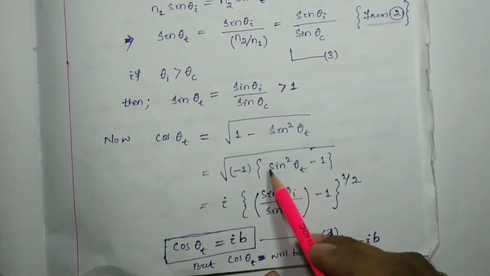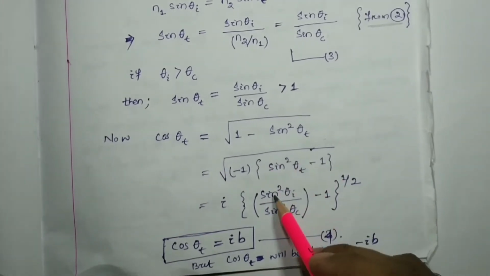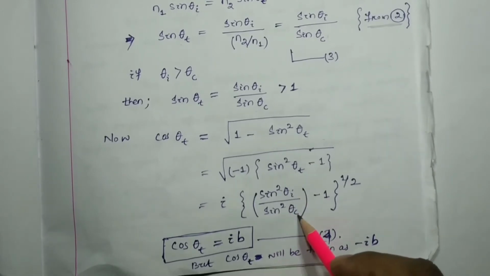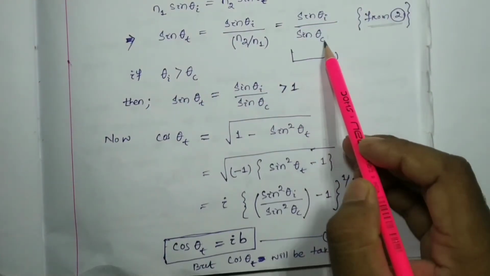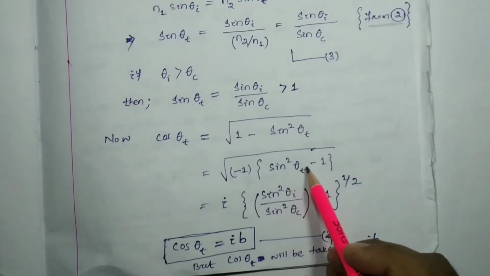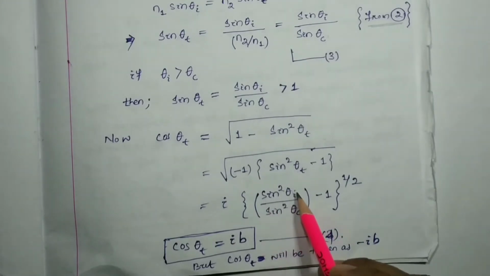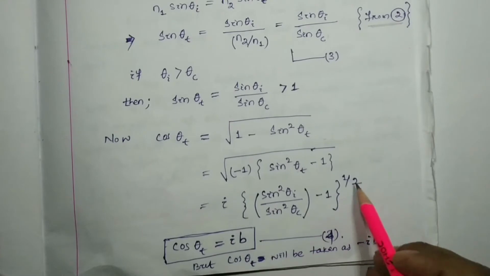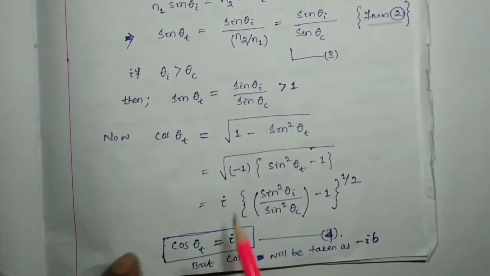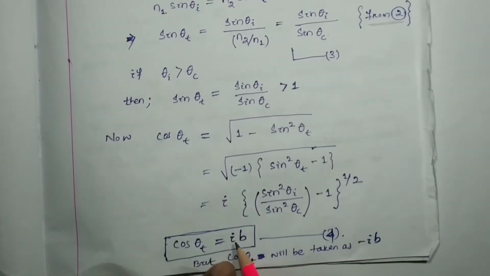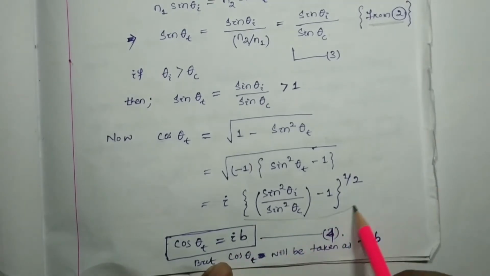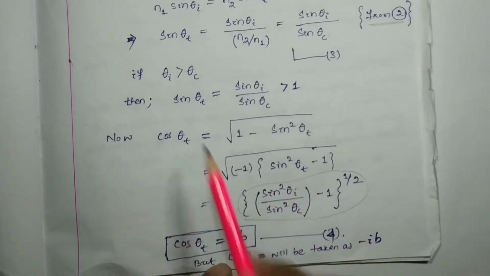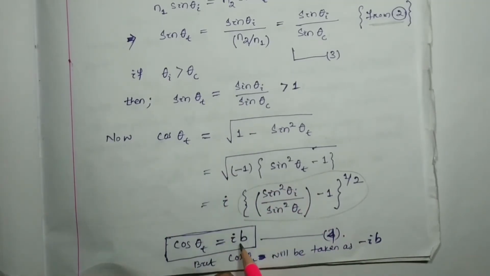But sine square theta t can be written as sine square theta i by sine square theta c, because sine theta t is nothing but sine theta i by sine theta c. So instead of sine square theta t, we write sine square theta i by sine square theta c, minus 1, to the power 1 by 2. Simple. And here cos theta t will be equal to i into b. Here b is nothing but this term. So cos theta t we found is an imaginary value, i b.